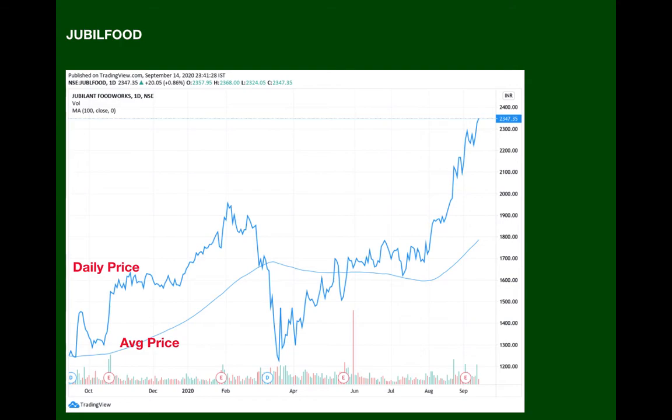Let us see one more example. If you like pizzas, this stock is for you. It is the stock of Jubilant Food. As you can see on the screen, there is the average price and the daily price. So do you see any buying or selling opportunity in the stock? Just remember our strategy. Our strategy is to buy when the price is way below the average price and sell it when the price is way above the average price.